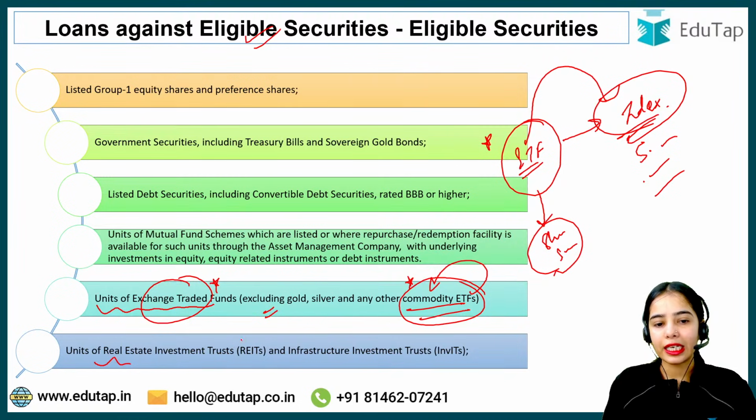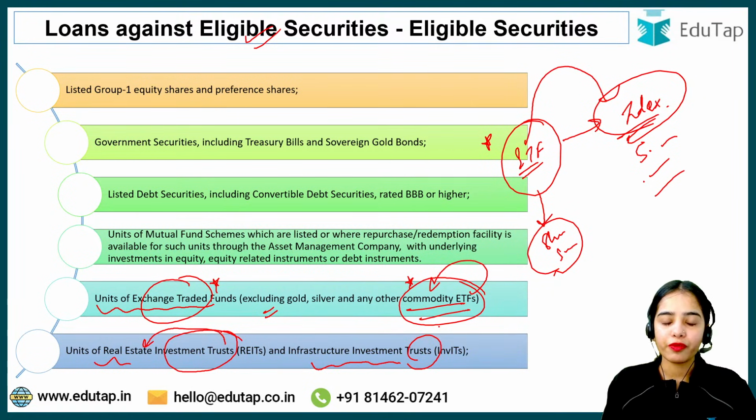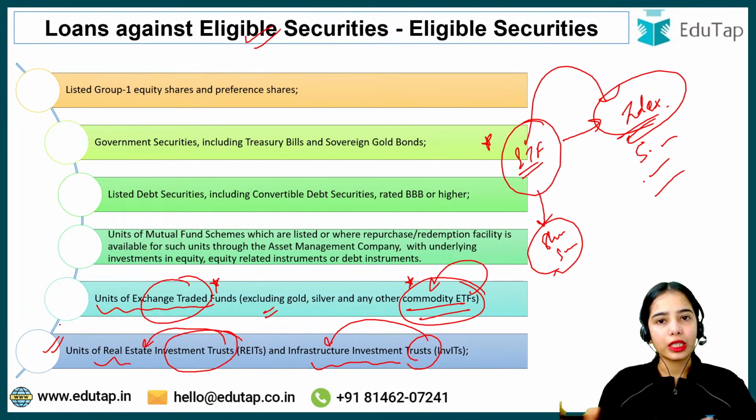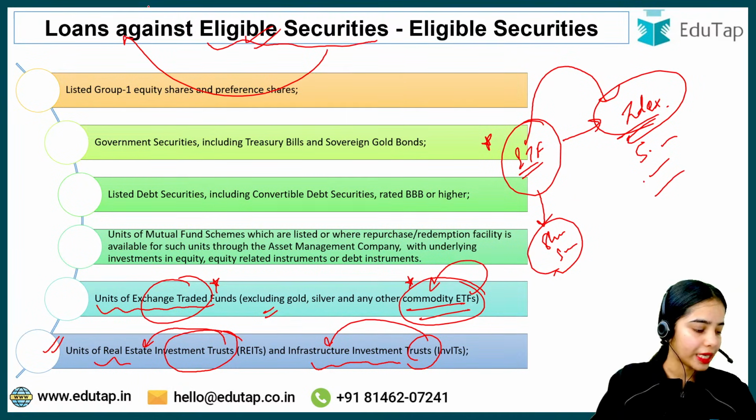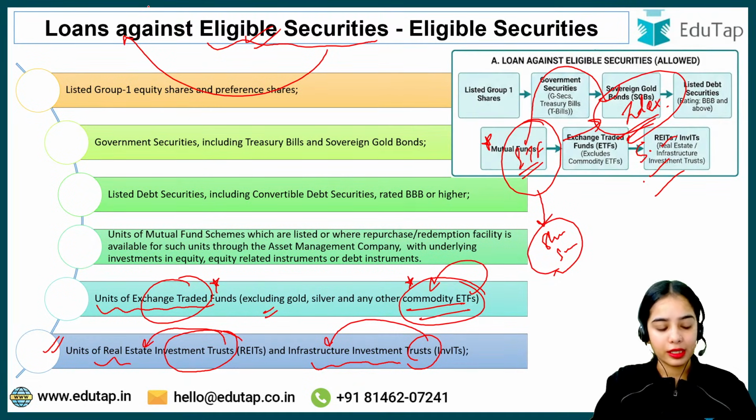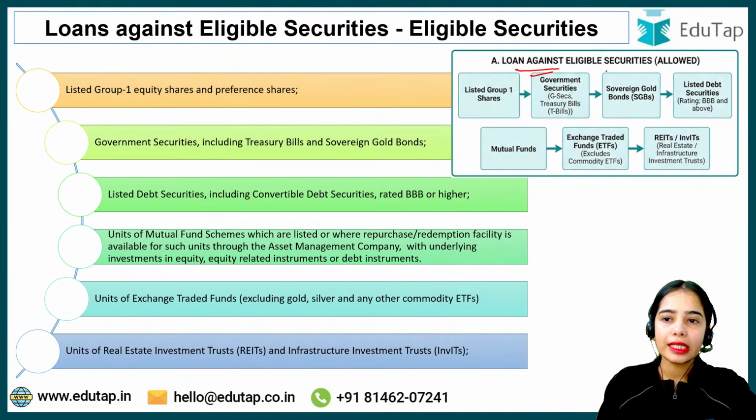Units of real estate investment trusts are trusts that invest in real estate by collecting money from the investors. Infrastructure investment trusts collect money from the investors and invest in infrastructure units. So if you have units of REITs or InvITs, then also these are eligible securities against which you can take loans. I hope this is clear. Okay, so loan against eligible securities.